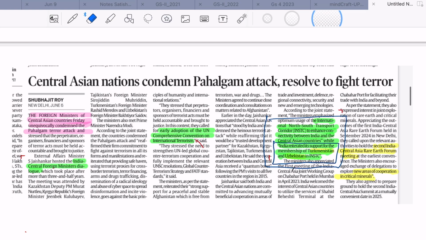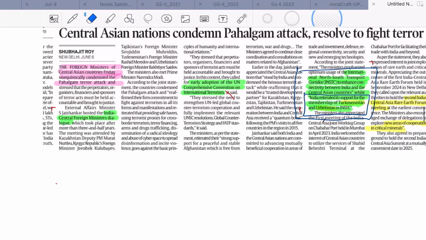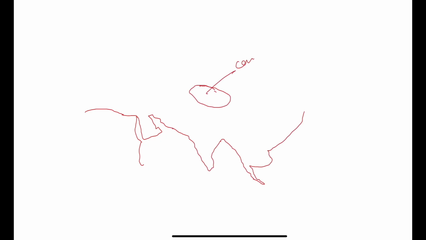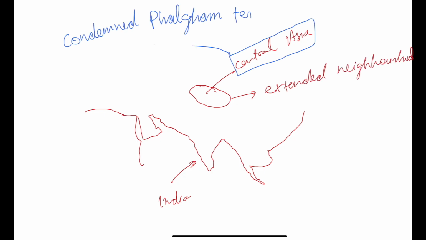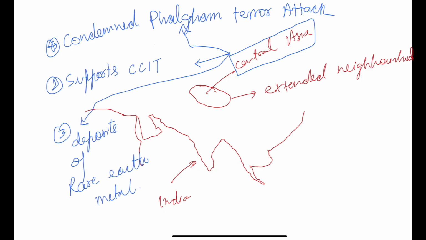This is a newspaper article that appeared after the heinous attack that happened in Pahalgam, Kashmir. There is a mention that the foreign ministers of Central Asian countries unequivocally condemned the Pahalgam terror attack. How must your brain absorb this content? Central Asia is an important part of our syllabus mentioned in Paper 2, that is, international relations. It forms part of what we refer to as the extended neighborhood. So extended neighborhood, Central Asia, and terrorism are important themes with respect to the examination. With this information, whenever a question is on Central Asia, you can say that this part of the world stands with India in the fight against terrorism.